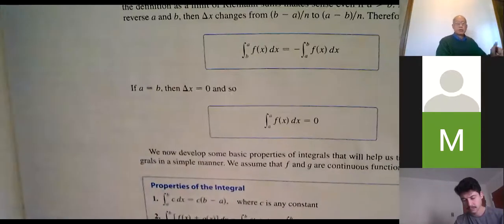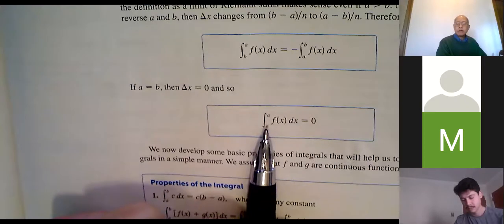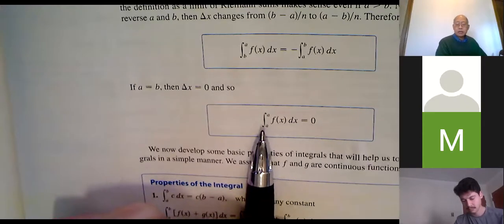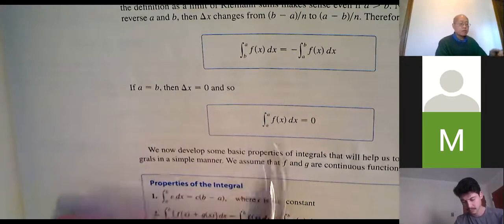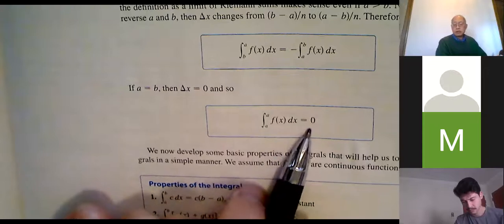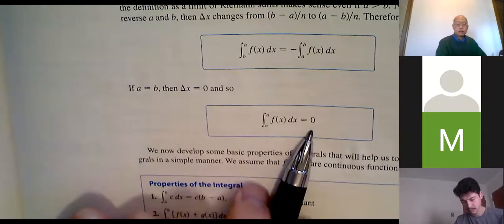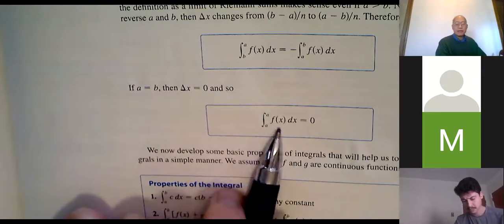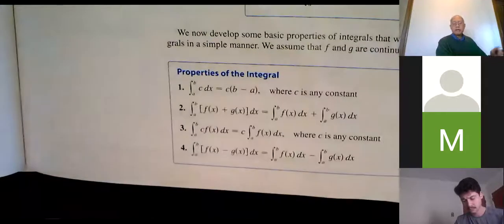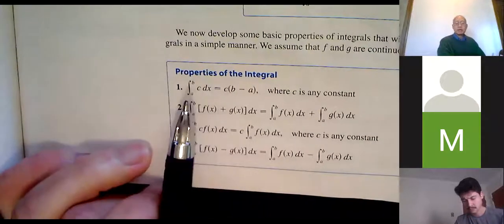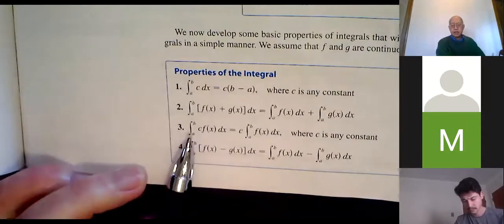This one I think should be somewhat obvious. The integral from a to a. We're talking about an area under a curve, so if you start at a and you end up at a, it means you didn't move anywhere. So the integral should be 0. Makes sense. The integral from a to a of any function is always 0. These properties we don't emphasize that much. We'll see some of this, but this is the big one here.